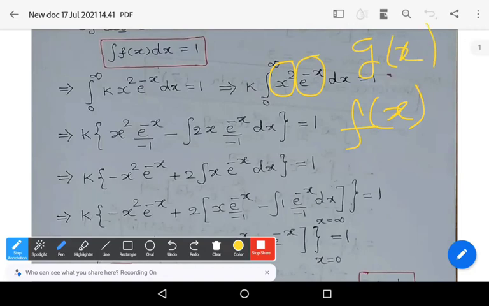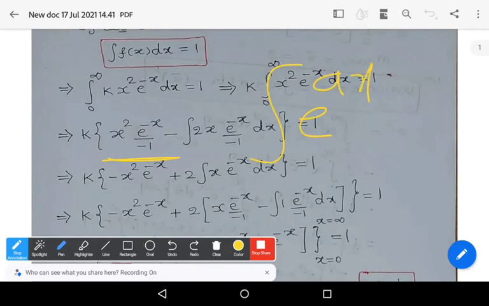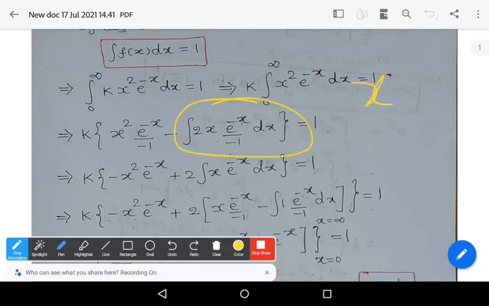So you get x square into e power minus x by minus 1, because integral e power ax dx is equal to 1 by a into e power ax. Here we have a is equal to minus 1. So e power minus x by minus 1, minus integral f dash of x. What is the derivative of x square? F dash of x, you get 2x. And again integral g of x, e power minus x by minus 1 dx, is equal to 1. Simplify: k into minus x square e power minus x plus 2 into integral x e power minus x dx.